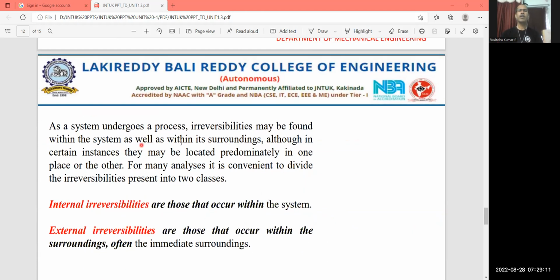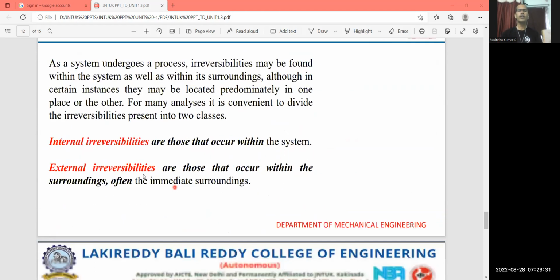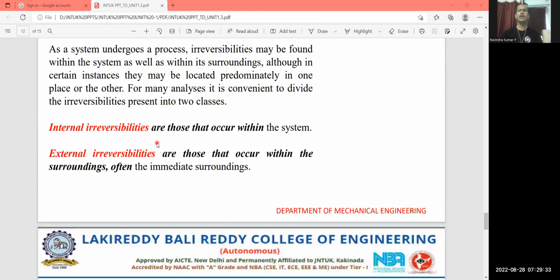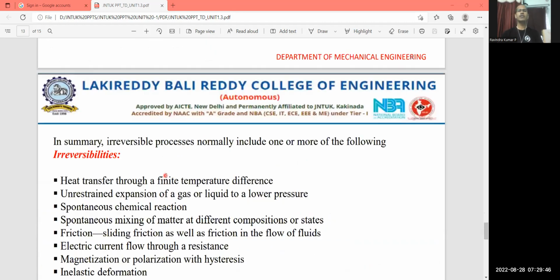If a system undergoes a process, irreversibility may be found within the system as well as within the surroundings, although in certain instances they may be located predominantly in one place or the other. For many analyses, it is convenient to divide the irreversibilities in two ways. One is internal irreversibilities, which are those that occur within the system, and external irreversibilities, which are those that occur within the surroundings, often the immediate surroundings. So internal irreversibilities are there, external irreversibilities are there.